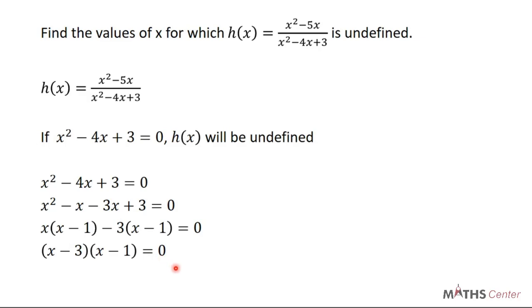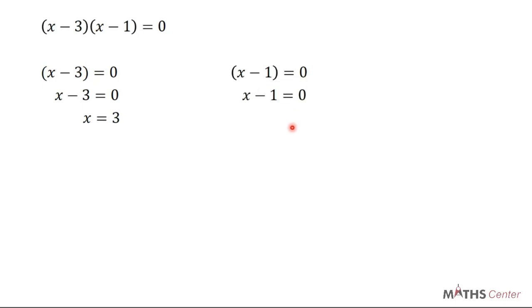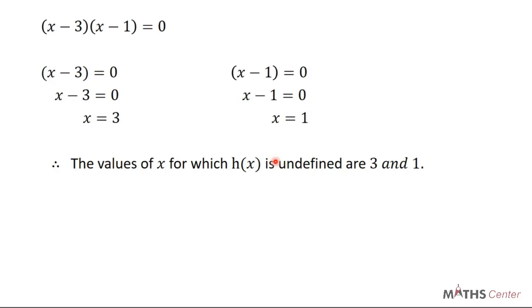Once again, if you watch the video on solving quadratic trinomials and algebraic expressions, you are going to get this very, very well. So as is the case, we equate what is in each bracket to 0 and we solve. So we have x minus 3 is equal to 0, so x will be equal to 3. We have x minus 1 is equal to 0, so x is equal to 1. Which means that the values of x that will make h of x undefined are 3 and 1.